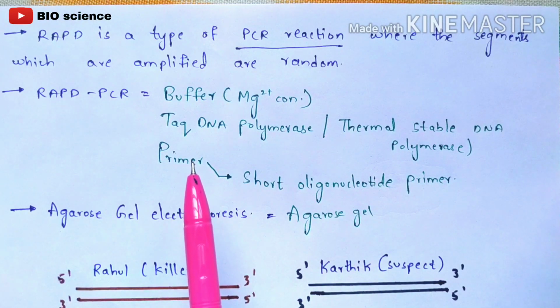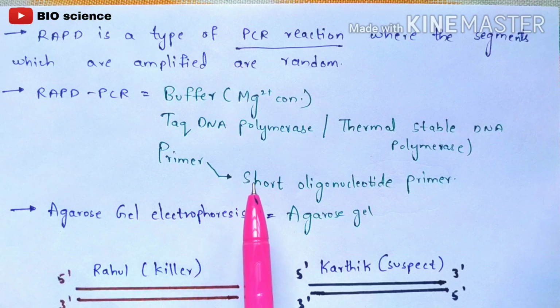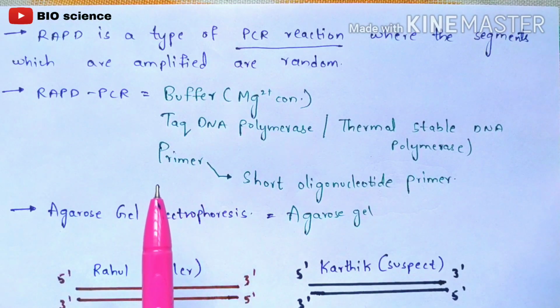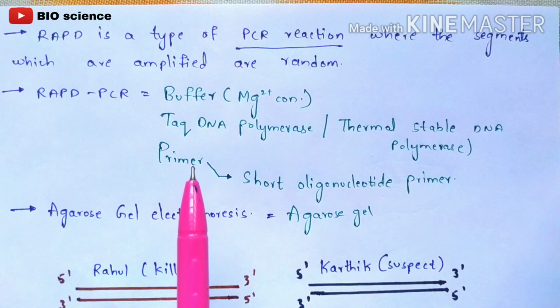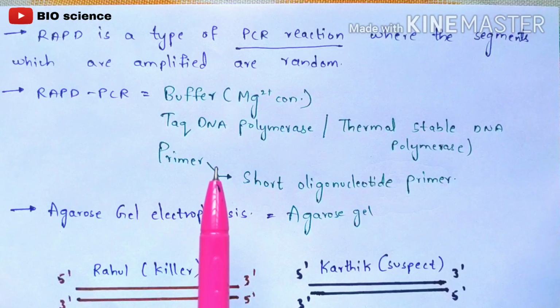And here you are going to take the primer. This primer is a short oligonucleotide primer, and don't forget, here you are going to take random primers. Random primers consist of two types of primers, forward primers as well as reverse primers.